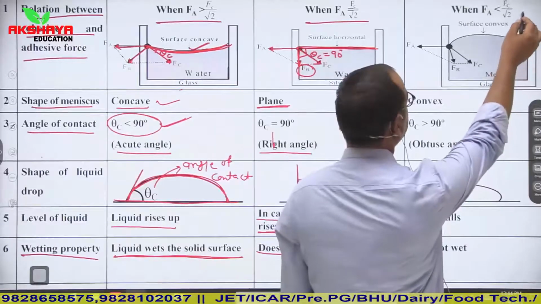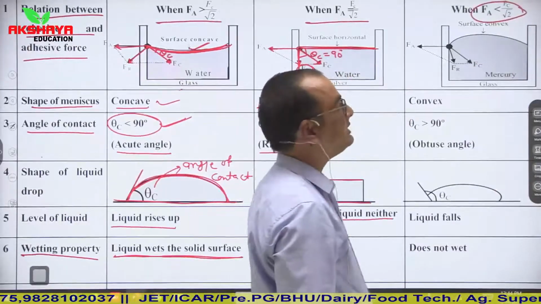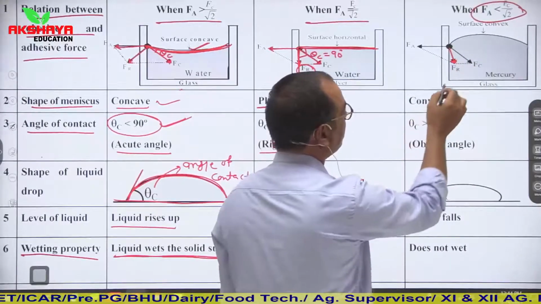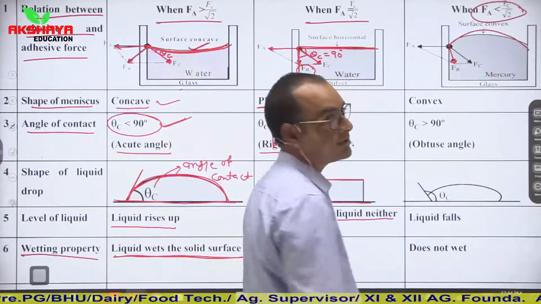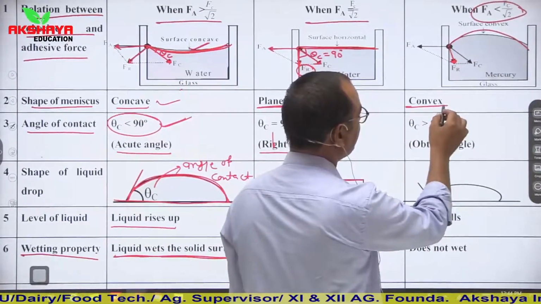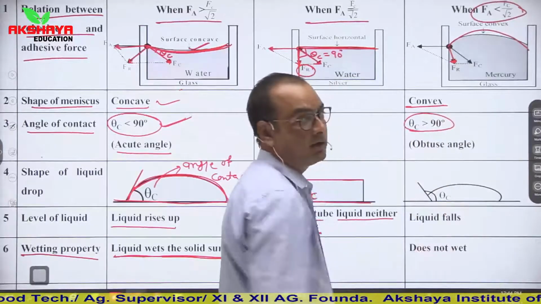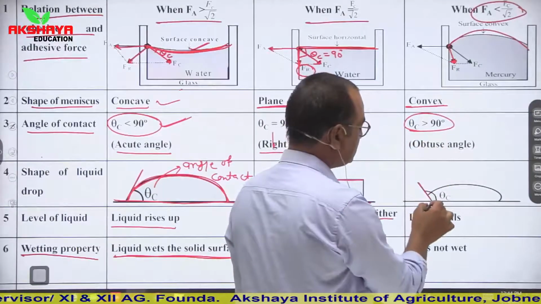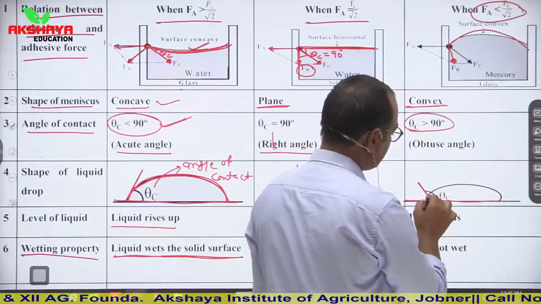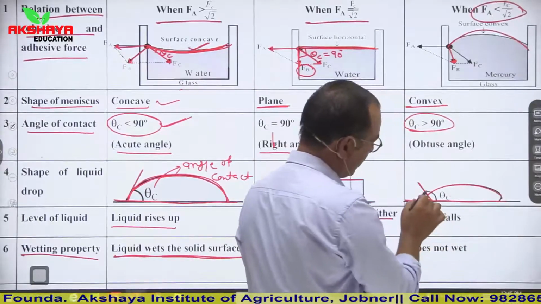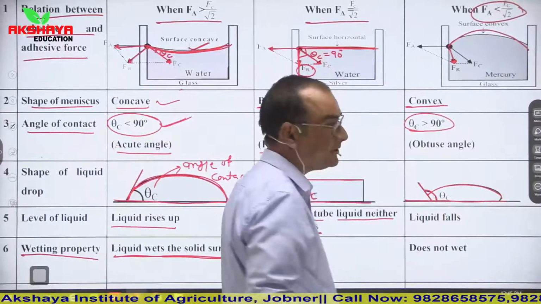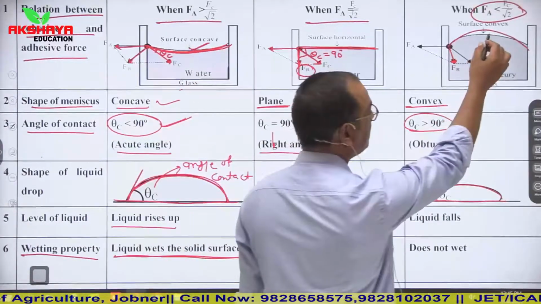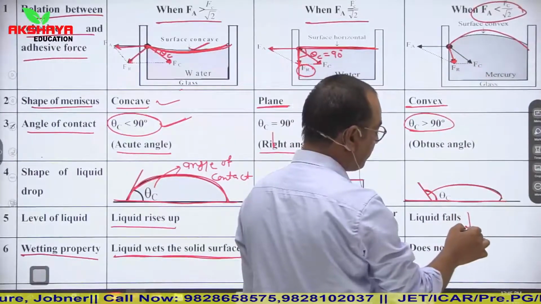Then if Fa is less than Fc upon root 2, this will be the direction of the resultant force, and in this condition the surface will be convex. Due to this convex surface, the angle of contact will be obtuse. The obtuse angle represents this variation of the drop, like this, and this is the angle which is representing the obtuse angle. Obtuse means greater than 90 degrees. In this condition, if the surface is convex, it means the liquid level falls.